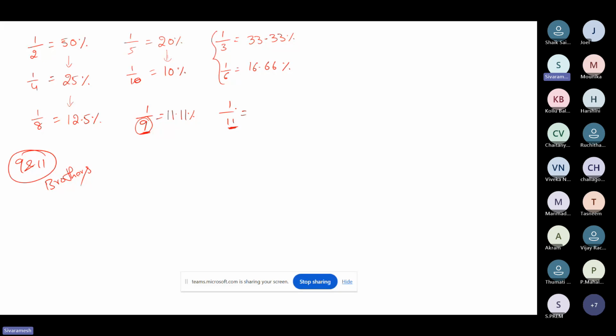Now, 1 by 11. 1 by 11 means already 11 is there, so the answer will be 9. The answer should relate with 9. So 9.09%.